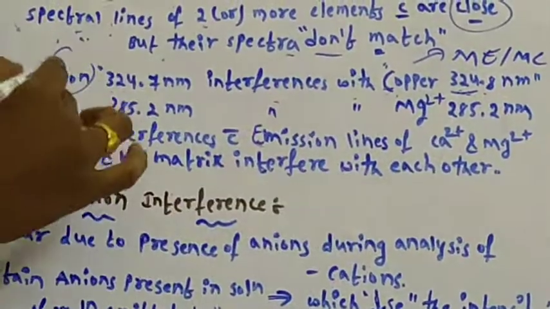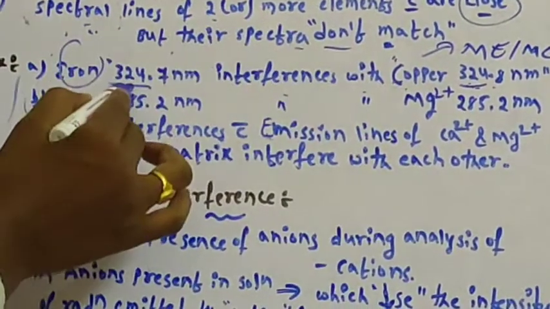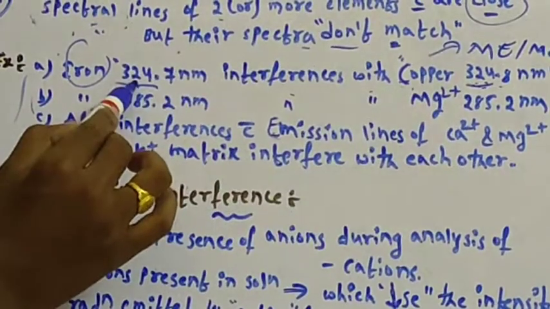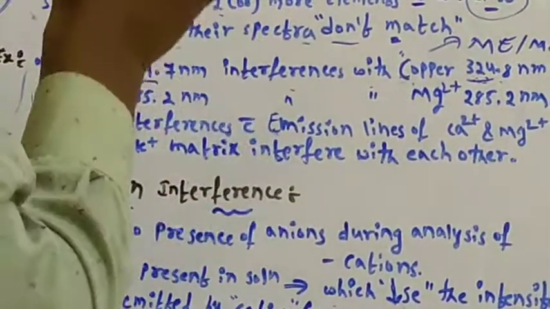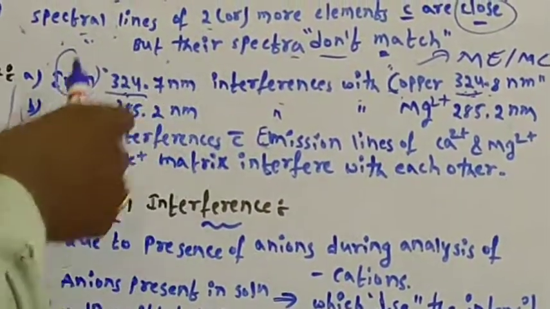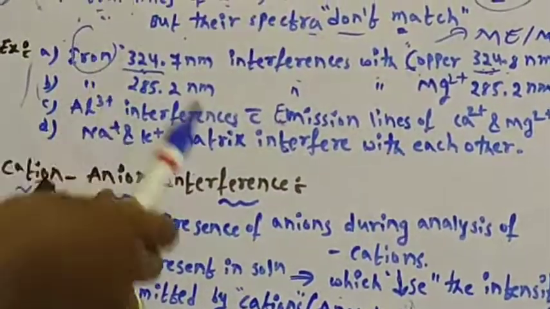If the copper sample is contaminated with iron, it will also emit radiation at 324.7, just a 0.1 variation. It will emit at a similar wavelength, so it leads to error in the analysis of copper.